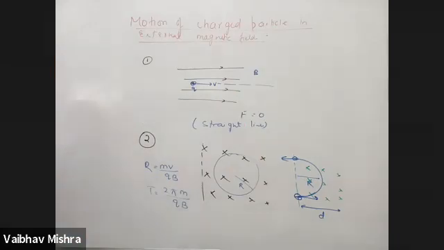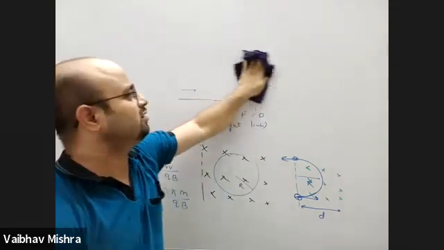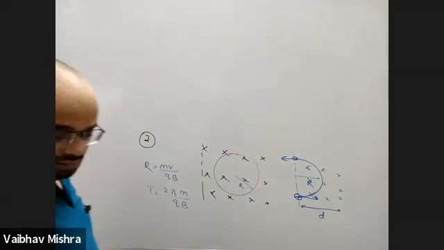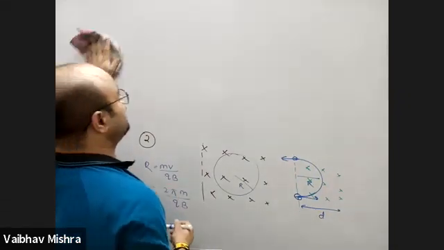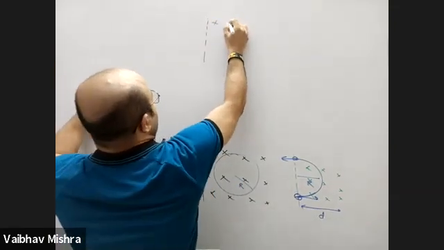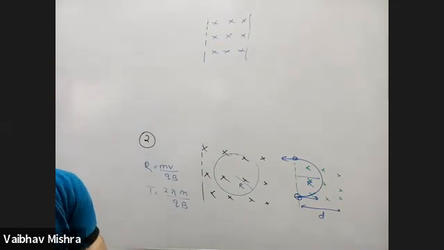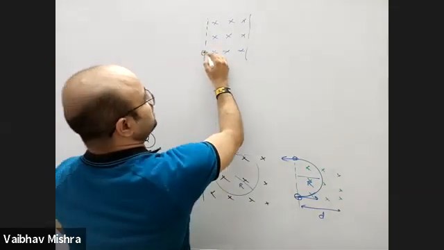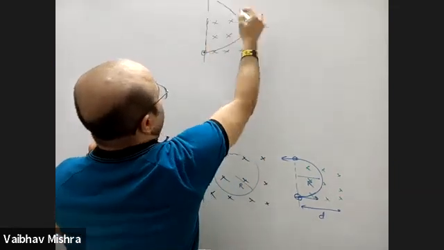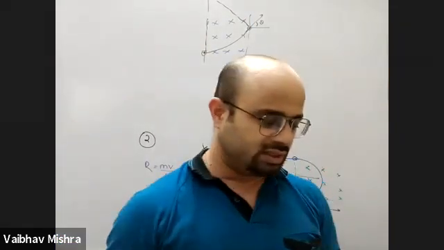And the next concept was if this thickness is very small, the magnetic field exists only in a certain region of thickness d, not on the entire region. Magnetic field is existing only in a thickness d and the charged particle enters. It goes in, starts moving on a circular path, but then the magnetic field vanishes, so it will move straight. It will have a deviation of angle theta, where sin theta is d by r.